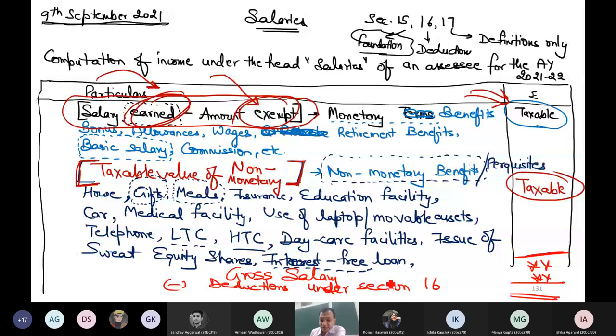And this is the final answer. It is known as income under the head salary. This final value will go to that final column where I will compute my total income. This is my income under the head salaries. Please raise your hand if you have understood the format of salary.